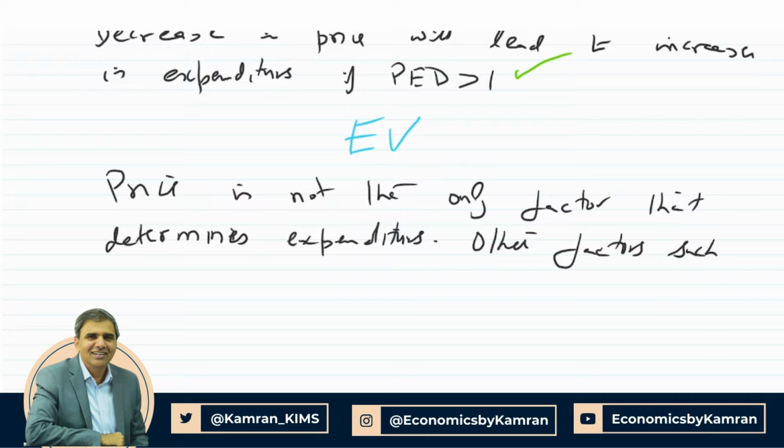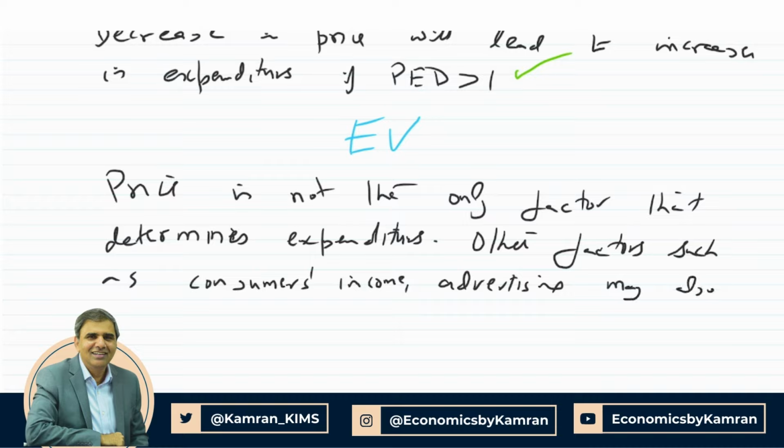such as consumers' income and advertising may also influence expenditures. So by writing this, we are identifying that it's not just the price that determines expenditures; it could also be the income of the consumer.